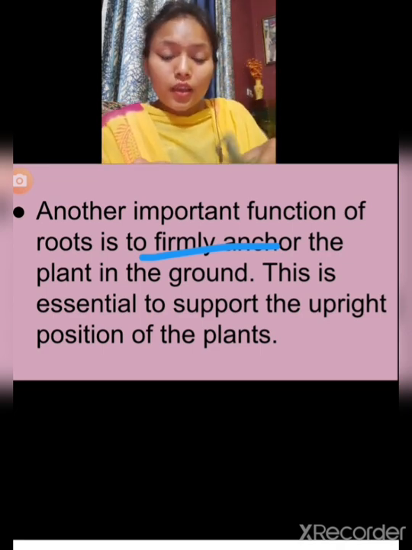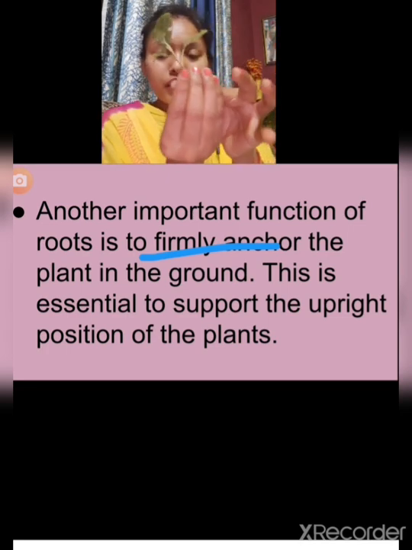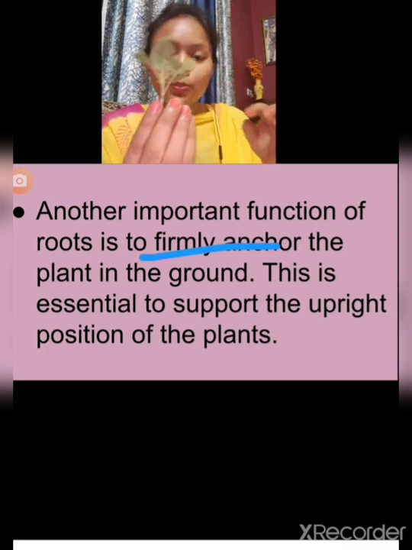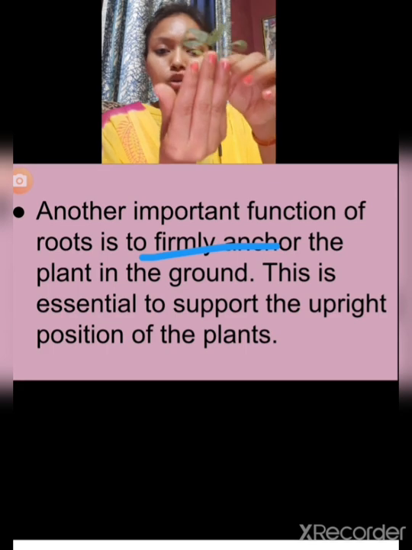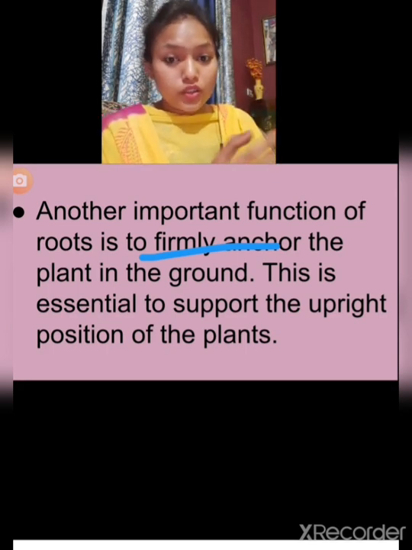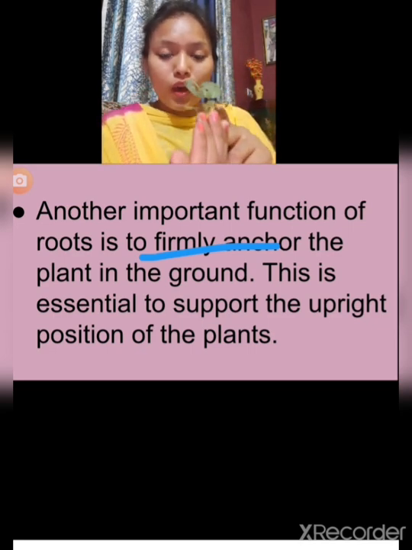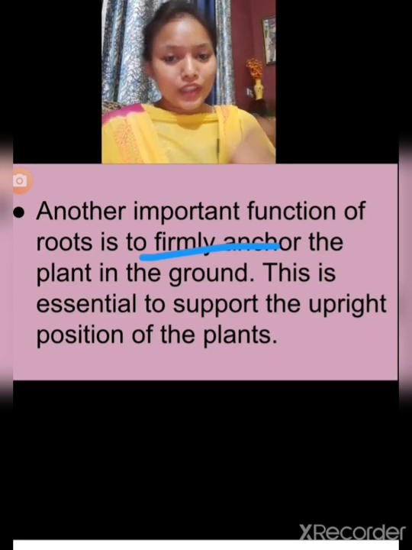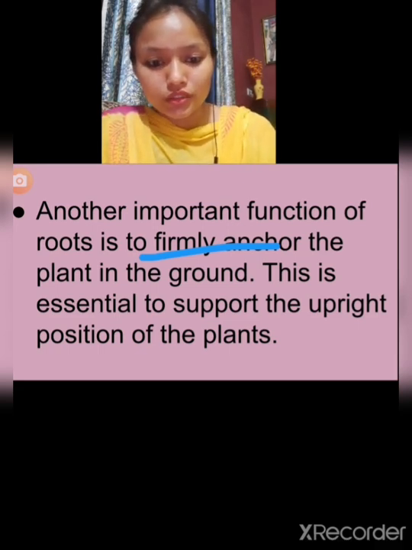Why? Because no soil is there to hold these roots. If soil were there, it would hold the roots very tightly and this plant could be upright. But as there is no soil, the roots cannot hold it. So what is the function of roots? They hold the soil. That's why the plant always stands straight. Okay, so this is the other function of the roots.